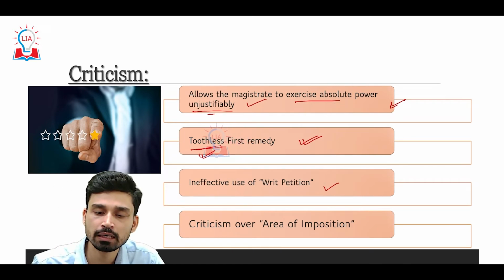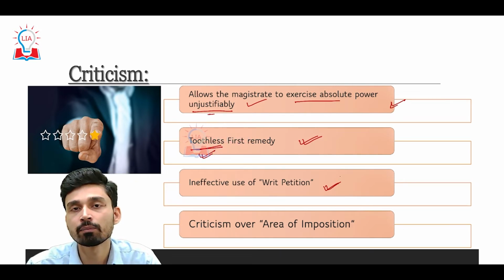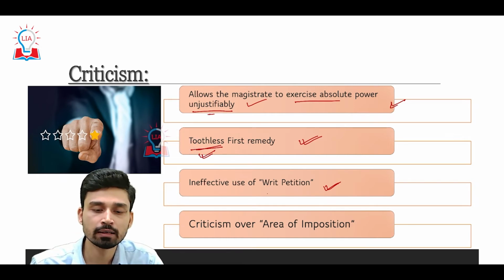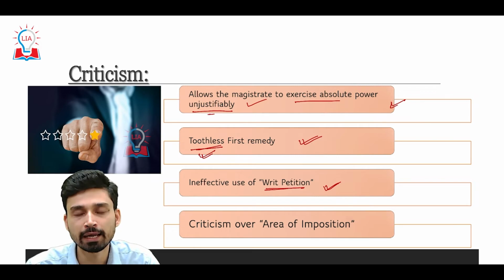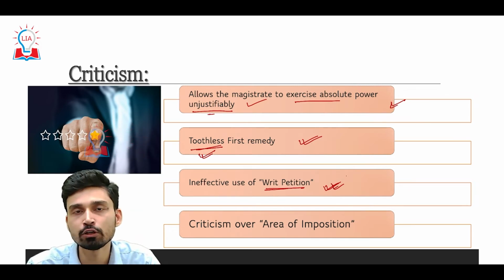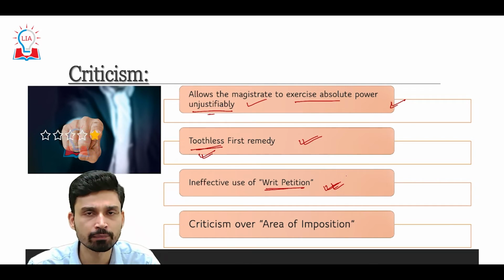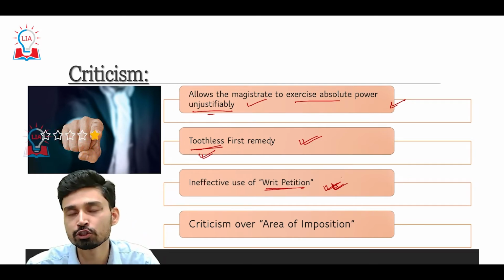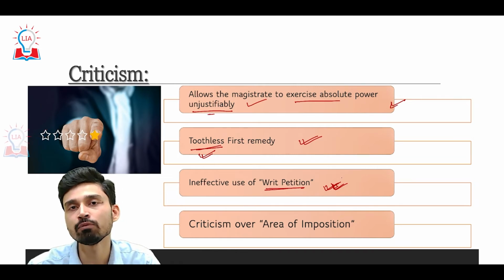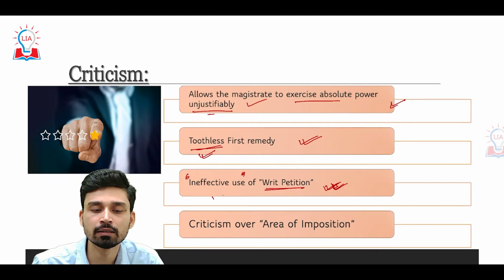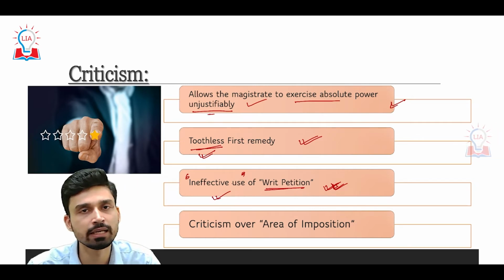Then third, after the first remedy, the petitioner can also approach the concerned High Court to ensure that a writ petition is issued by the High Court. However, the problem is a writ petition can only be issued if the fundamental right of any individual is being violated. The problem lies in the fact that by the time the individual or petitioner goes to the High Court, his fundamental right would already have been violated. So the use of writ petition becomes largely ineffective.